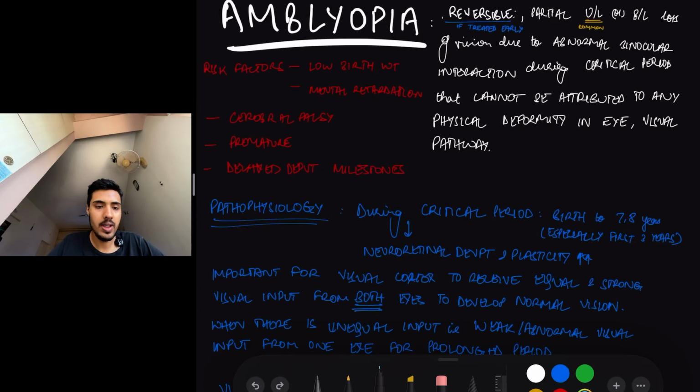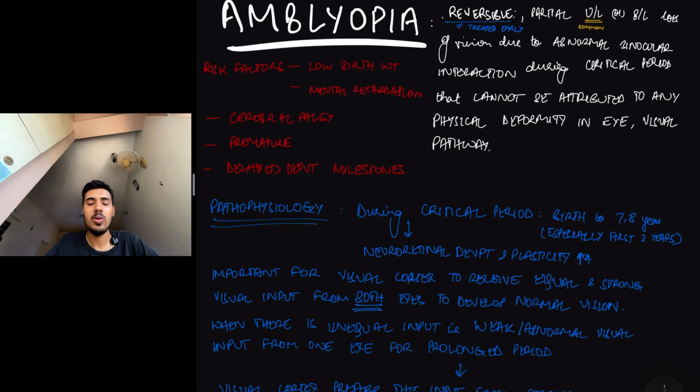Today we'll be covering another topic, sort of a developmental disorder, but not exactly. You will get to know what once I continue teaching it. So let's start. Amblyopia. Now, what is amblyopia? Amblyopia is also commonly called weak eye, because one eye is said to be weak compared to the other. So let's get into it.